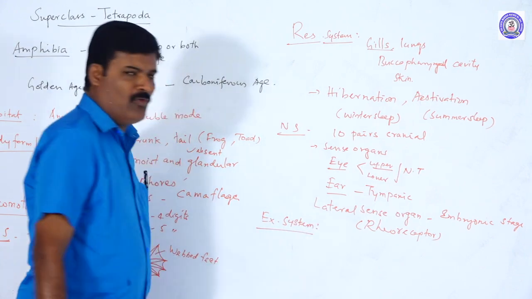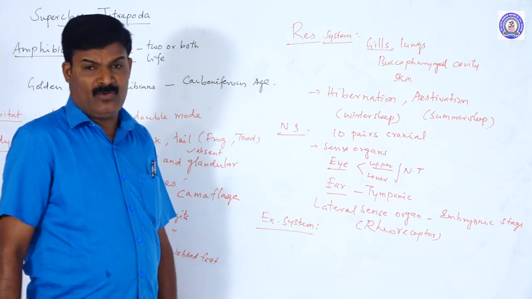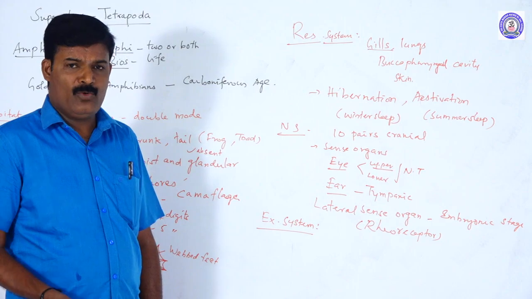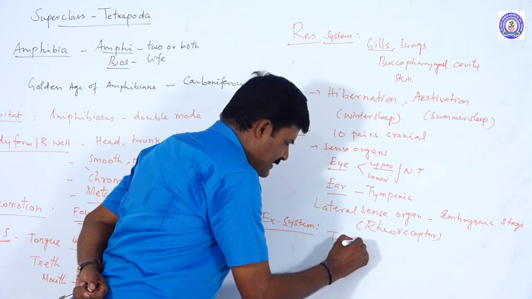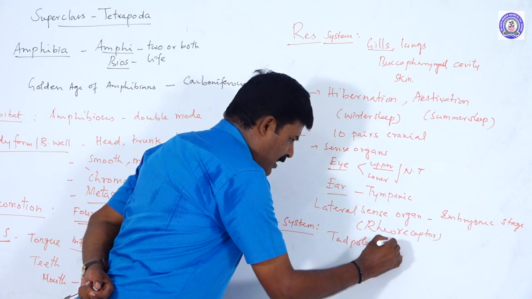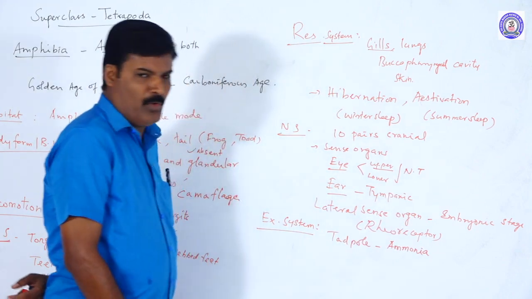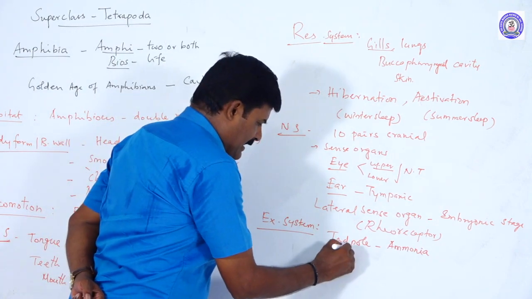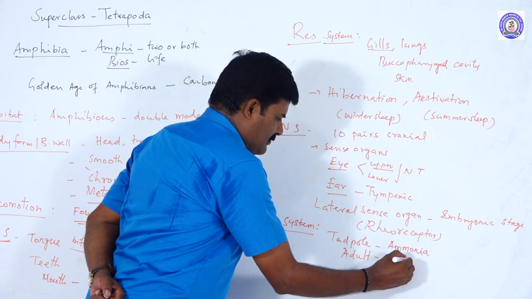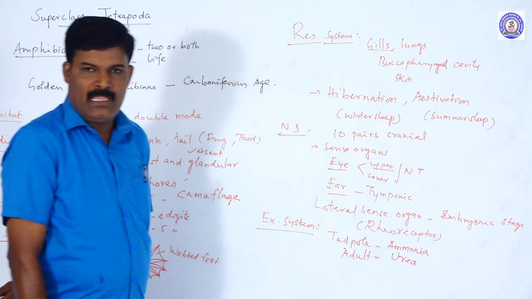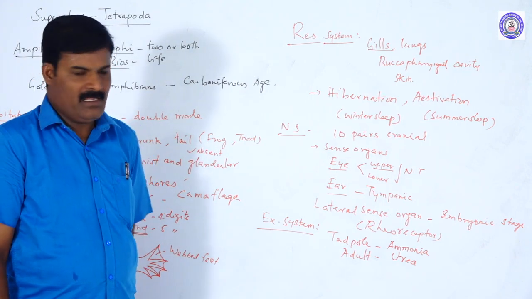The excretory system is the removal of nitrogenous waste from the body. There are three main nitrogenous wastes: ammonia, urea and uric acid. In the tadpole stage, the excretory waste is ammonia. But in the adult form, they excrete urea. Hence amphibians are called ureotelic animals.